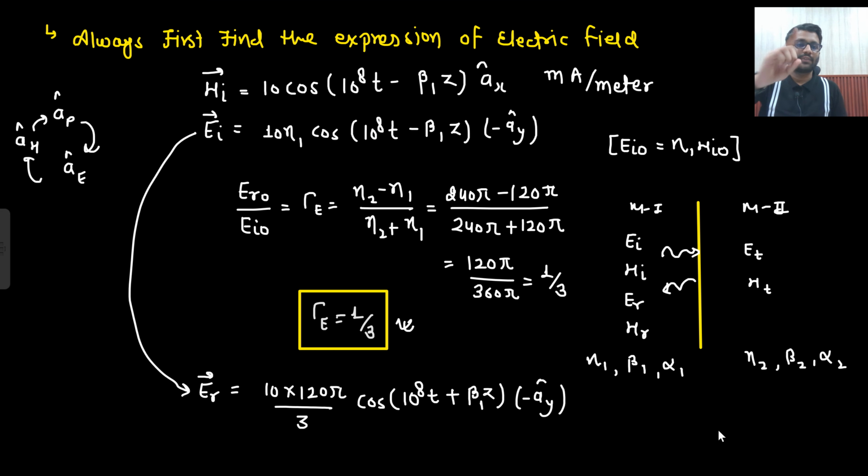So one of the two has to sacrifice, and that will be decided by this particular expression. If this was negative, then the electric field would have sacrificed. The electric field would change the direction. And if the electric field changes the direction, then the magnetic field does not need to change the direction. So just by looking at the gamma E value, will you be able to comment on who will change the direction? Yes. Are you understanding this point? Slowly you will understand. One more example we will see, it will be more clear to you. Okay, so in that manner we will proceed in the problems.